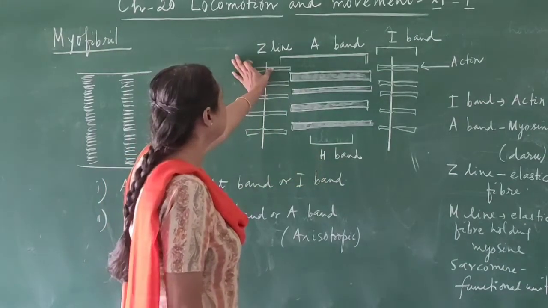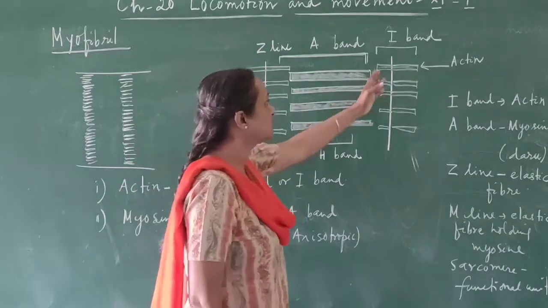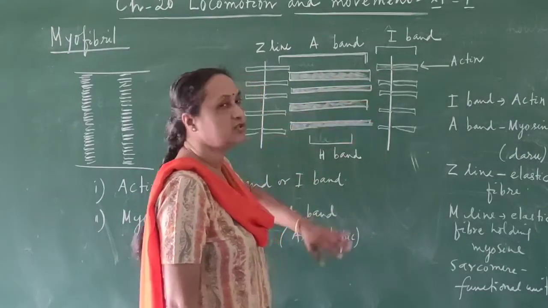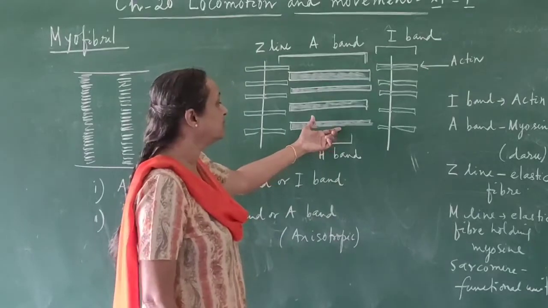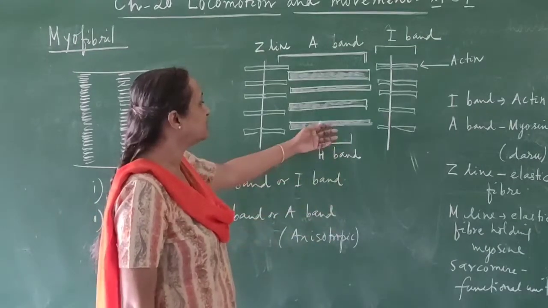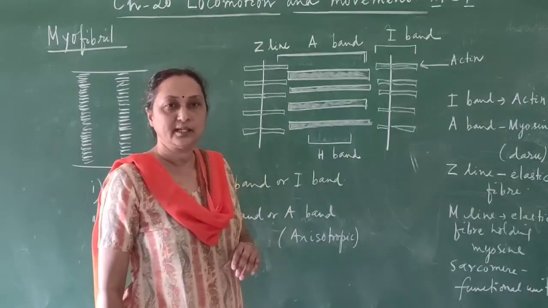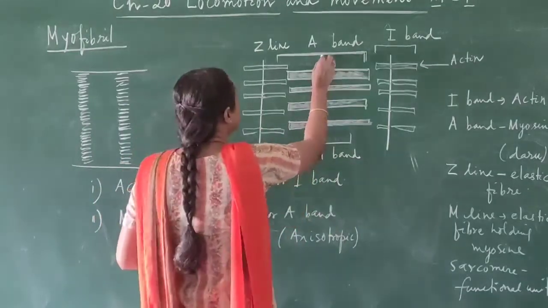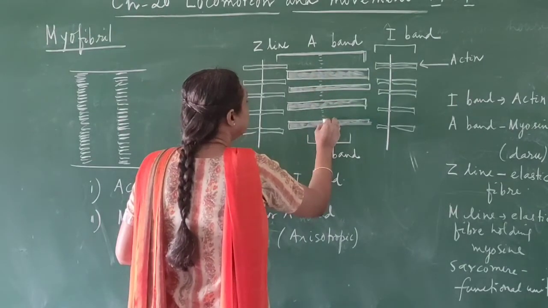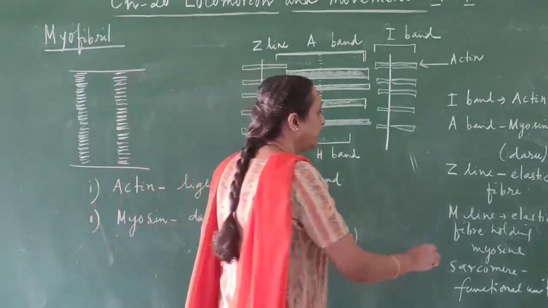The actin is connected to the Z line and is present on either side of the Z line. Here also you see it is present on either side of the Z line. Then the actin and the myosin alternate with each other, and the myosin present in the middle part is called the H band. In the diagram it seems that the myosin is not connected to anything, so it is just floating. But actually it is not floating; it is also connected to a fibrous membrane. With the help of this membrane, all the myosin are connected to each other, and that fibrous membrane is called the M line.